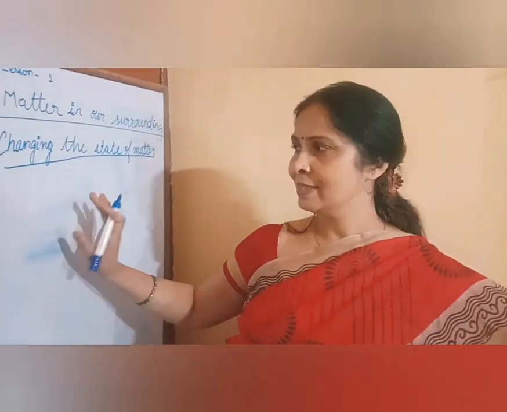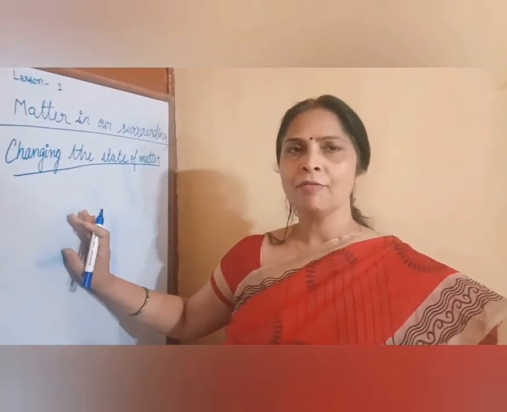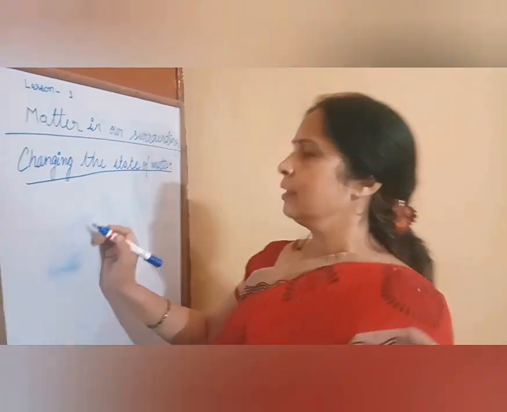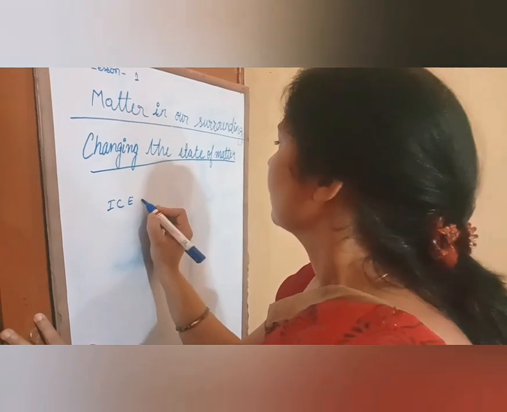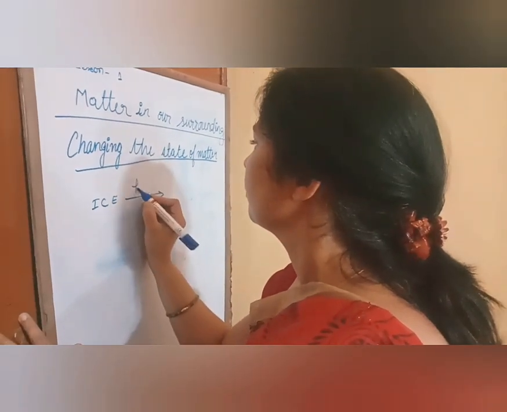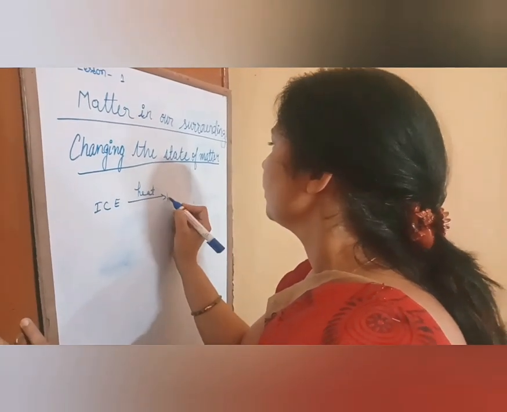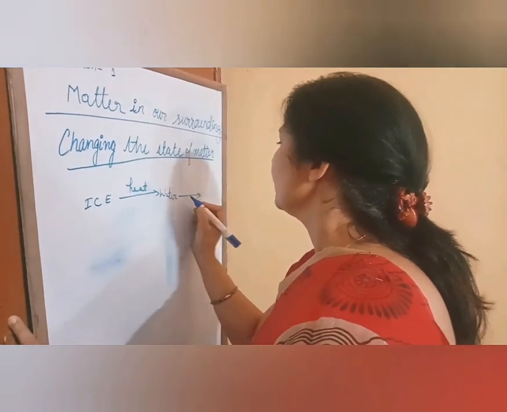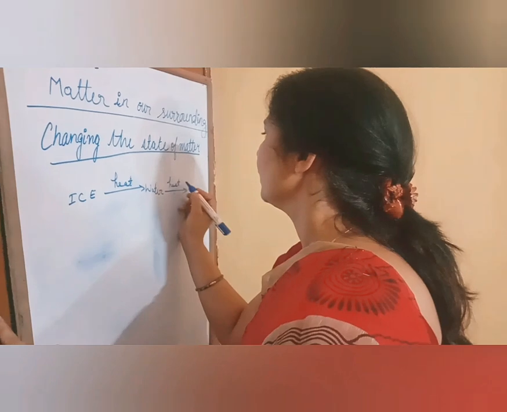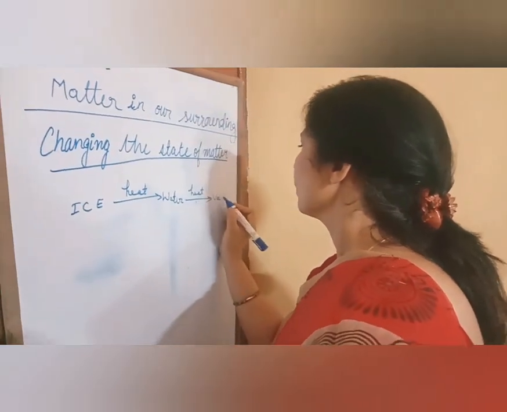To explain this activity with the help of a graph and an equation. Here we take ice and heat; it converts into water. Water again, we provide heat and it converts into vapor.